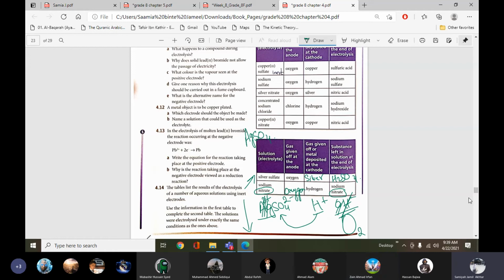Boys, if you have any questions related to the 3 electrolysis worksheets, keep them ready. We'll discuss them in the coming week. Then I will give you the worksheet of acid and alkali also, which you will practice during the holidays for the preparation of exams.